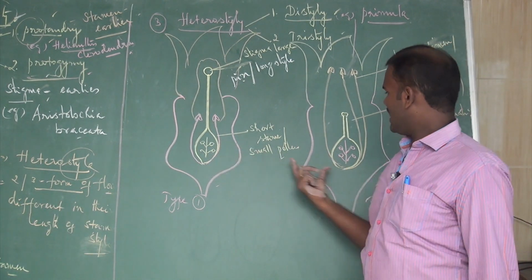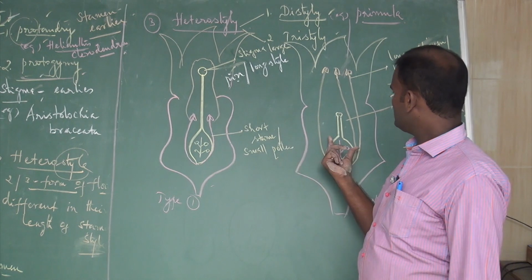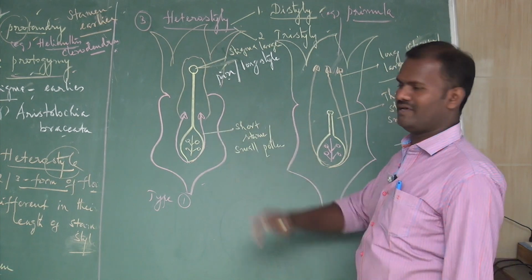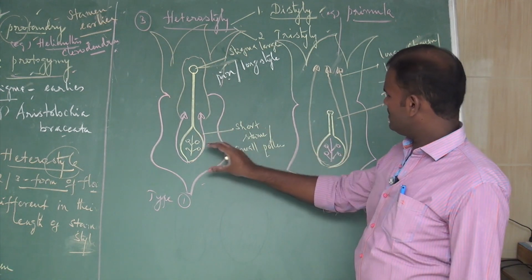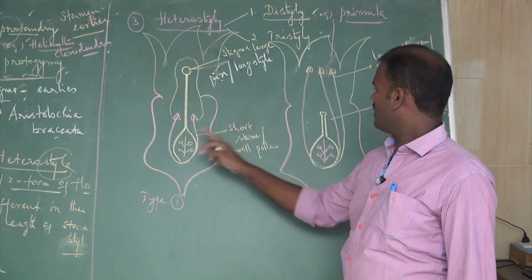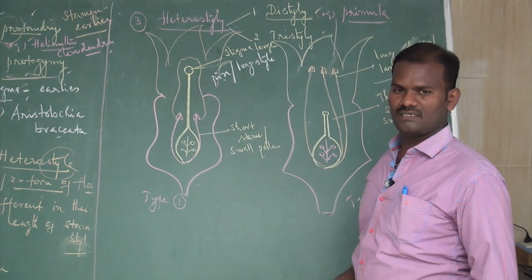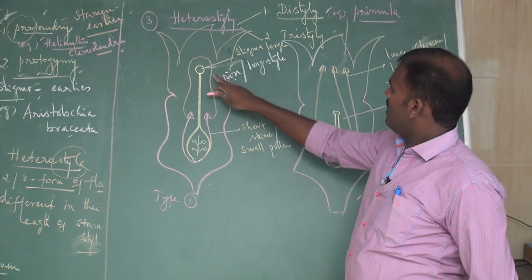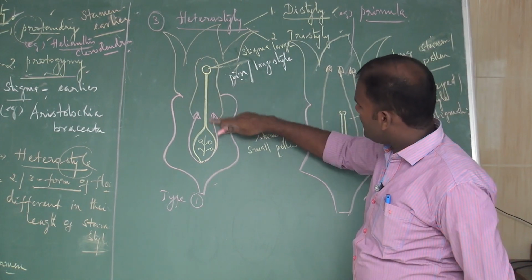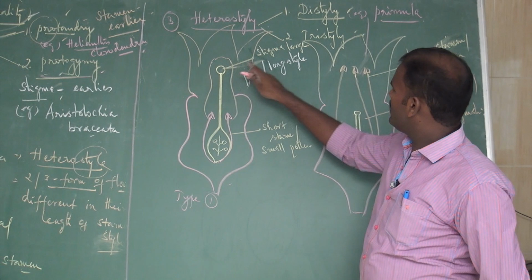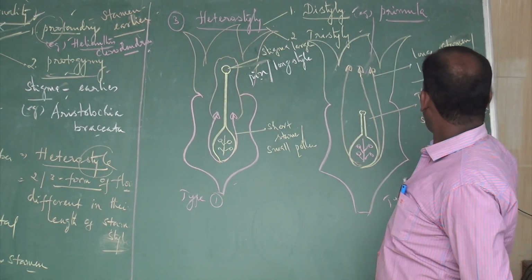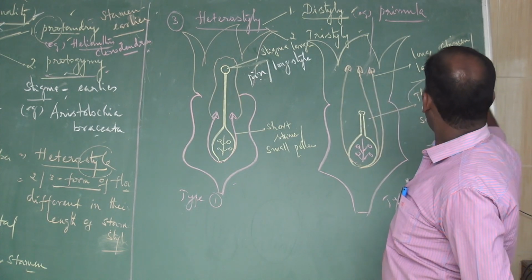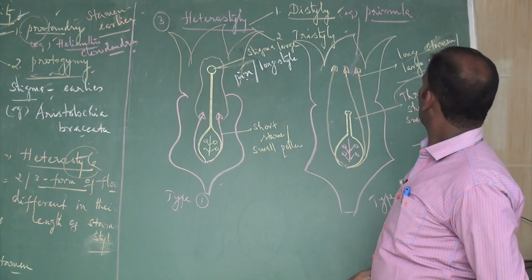See, these two flowers are produced by the same plant, but they are different in the length of the style and also the length of the stamens. But in these two different flowers, the pollination takes place only between the organs of the same length. How? Let's understand. The long pin, also called long style stigma, can receive the pollen grains from the thrum-eyed, also called long stamens.